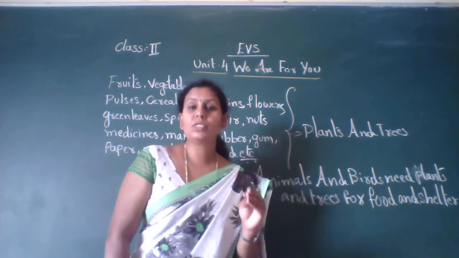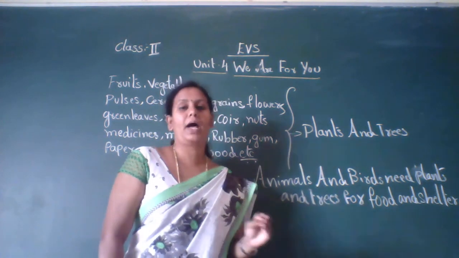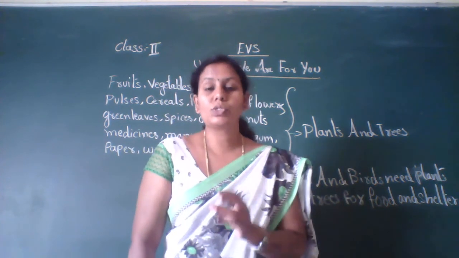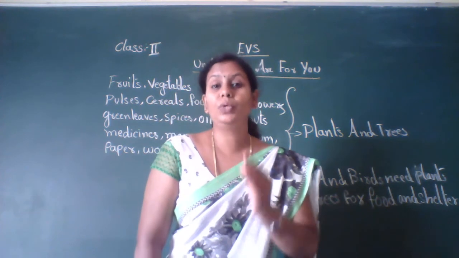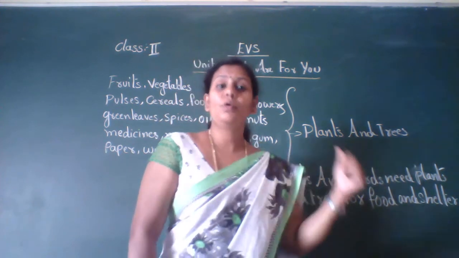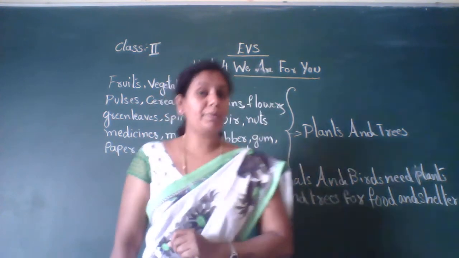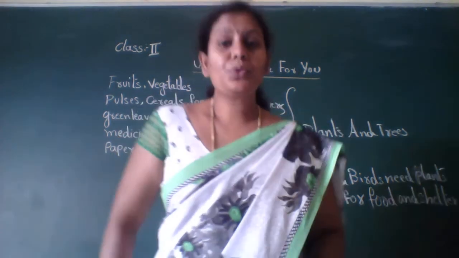So the animals which eat only plants and the products obtained from plants are called herbivorous animals. So animals and birds also need plants and trees for food and shelter. Shelter means, what do you mean by shelter, children? What do you mean by shelter? Place to stay, isn't it?